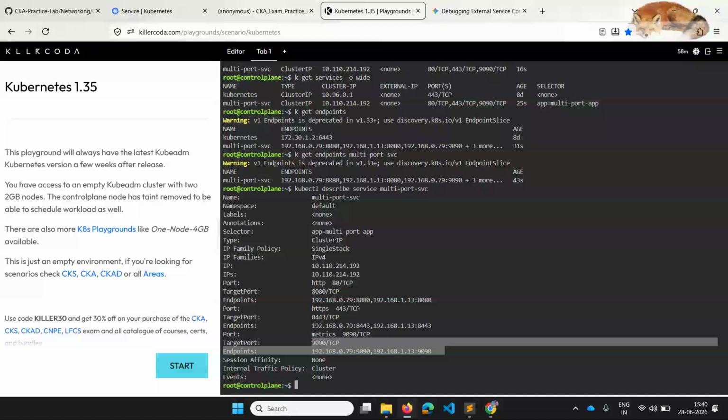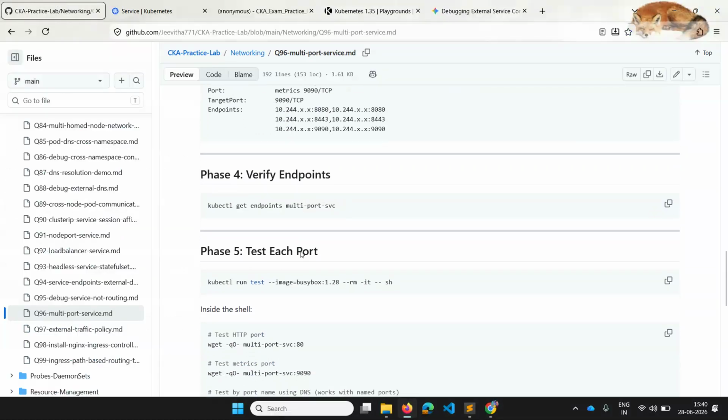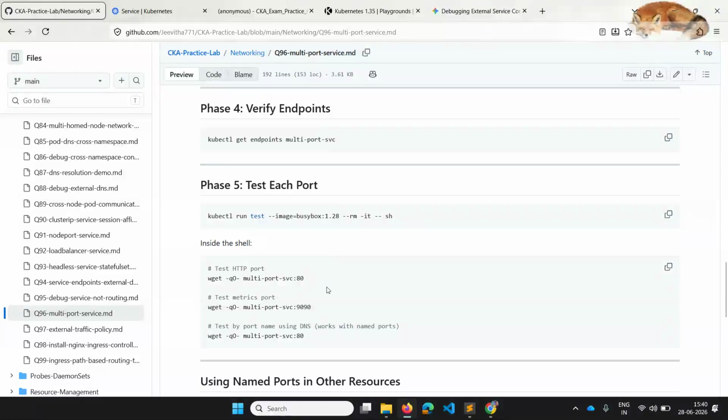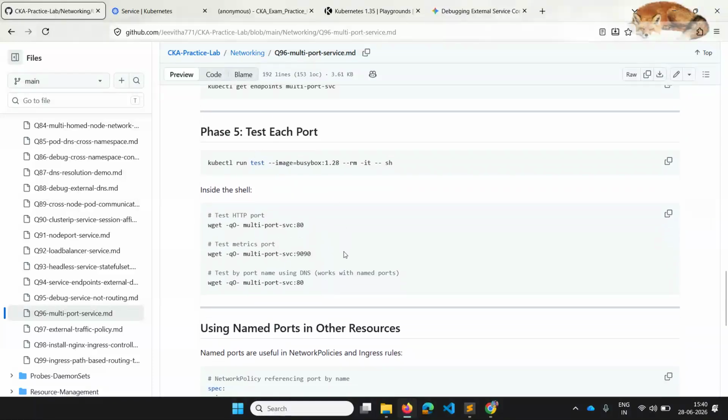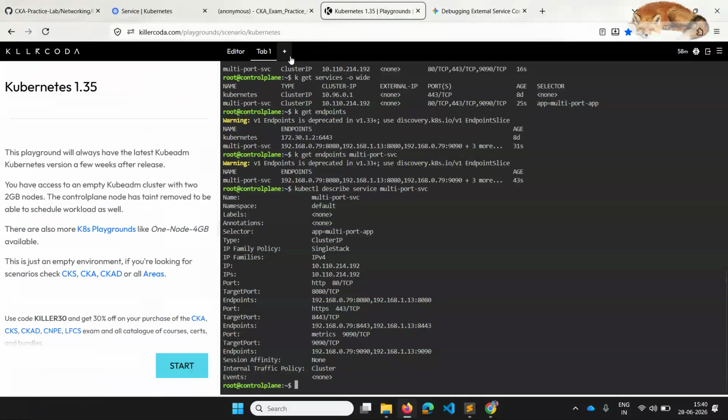These are the endpoints for the metrics. So you have also verified the endpoints. If you want, you can test it. This is purely optional. I'll just try to test it.